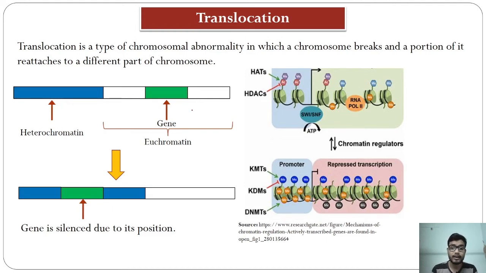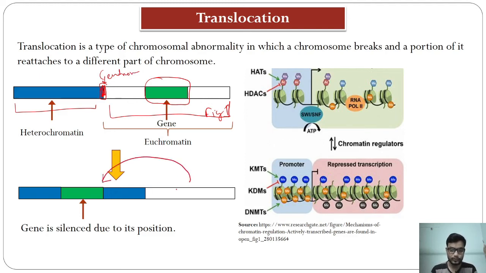So if you look at the diagram, that is figure 1, the green color marked is the gene, our functional gene is here. This is the euchromatin region, and this is the heterochromatin region, and here the centromere is present. In this case, this segment actually shifts from here to here. So from euchromatin it is now situated in the middle of heterochromatin.